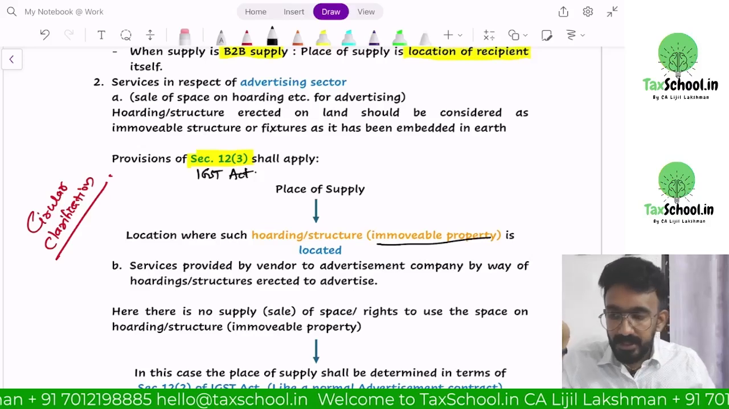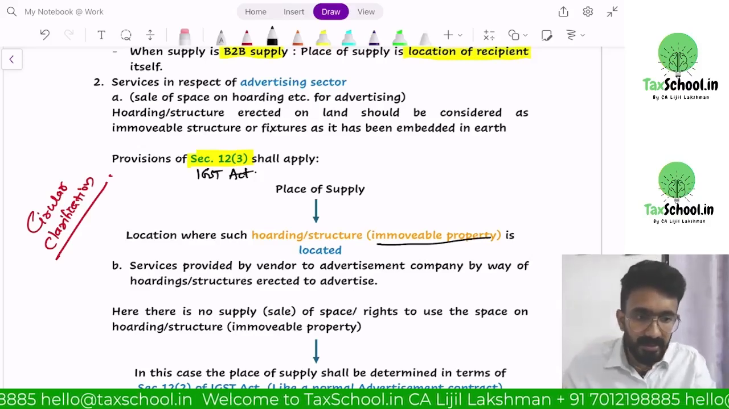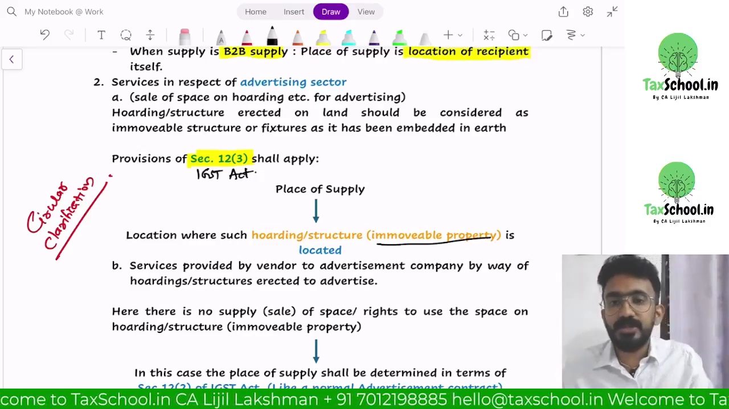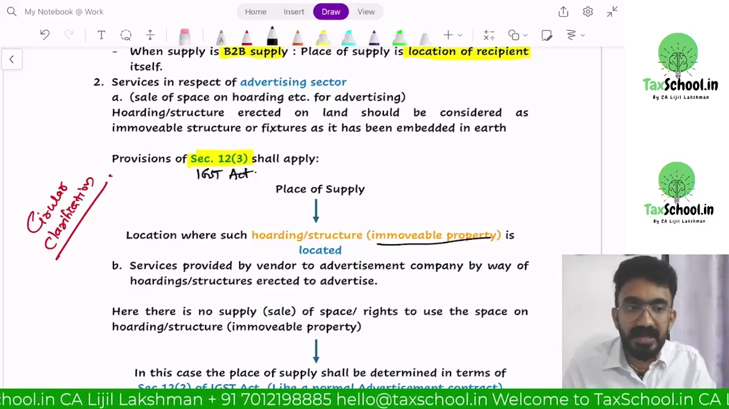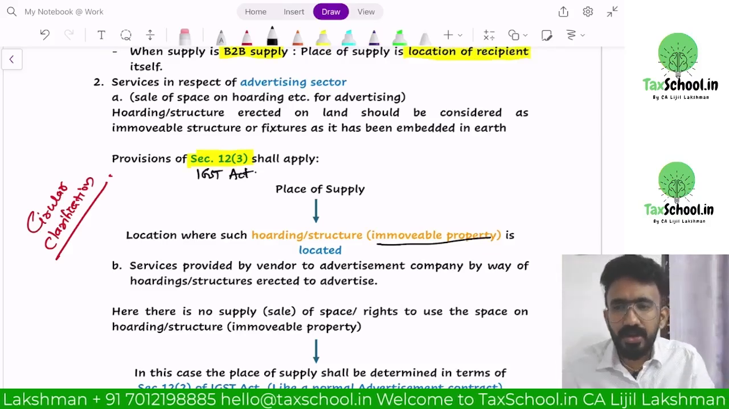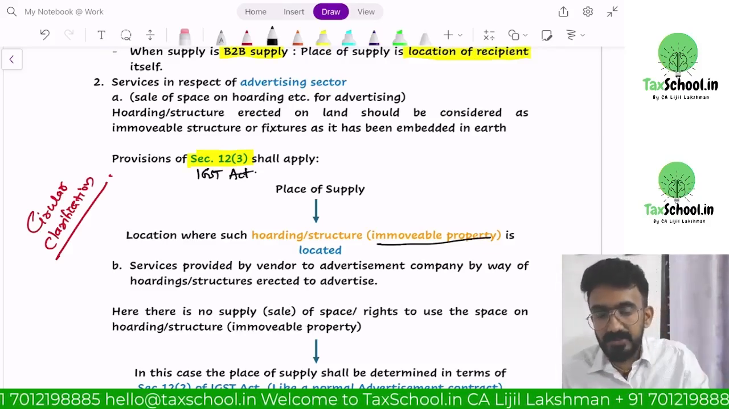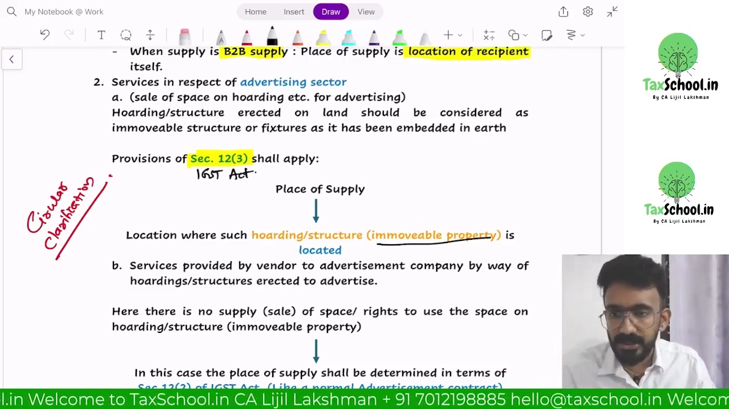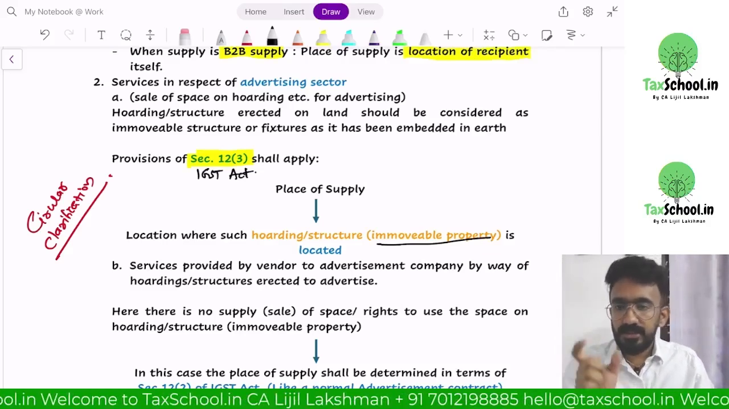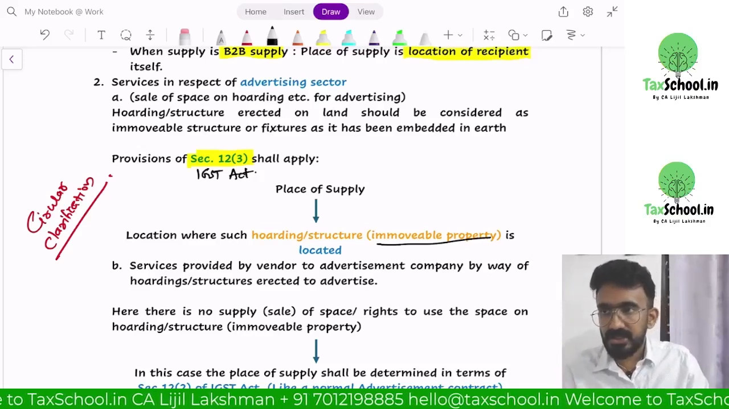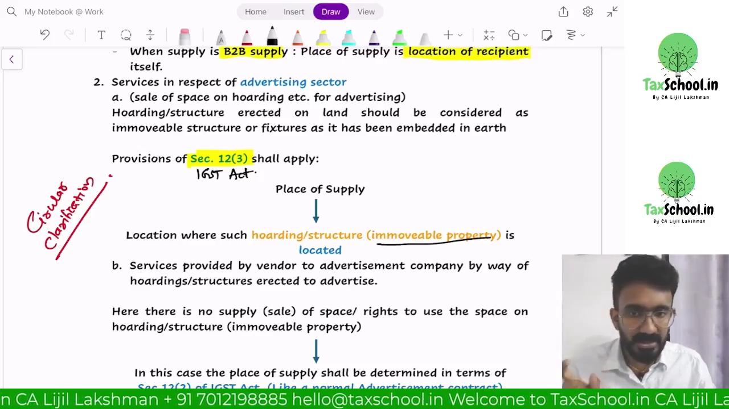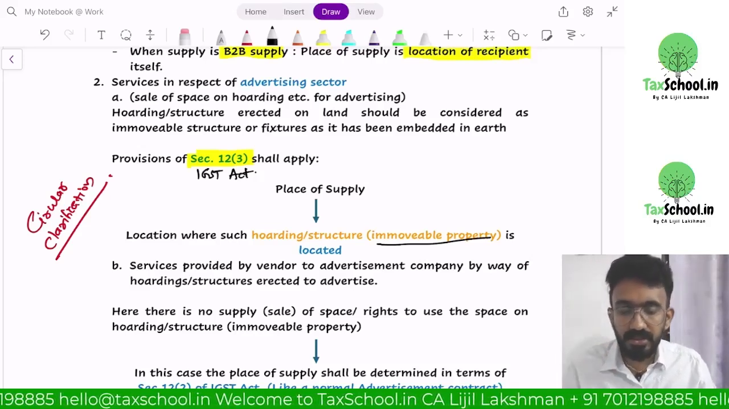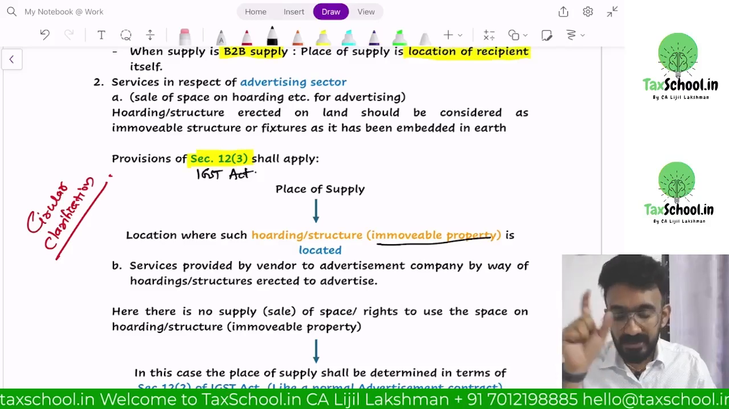The contract between Natural Ice Cream and the 0 Degree, the vendor and the advertising company, will not be considered to be sale of space. It is not a service relating to immovable property. It's a general contract of advertisement. The place of supply will be based on general provision. General provision 12 subsection 2 says, if it is B2B, that is registered person, if Naturals is registered, it's their location. If they are unregistered, if the supplier knows the address, then that. If they don't know the address, it will be the location of supplier itself.